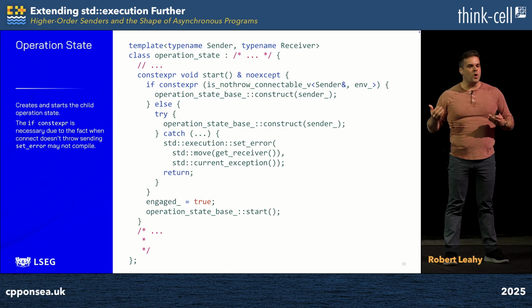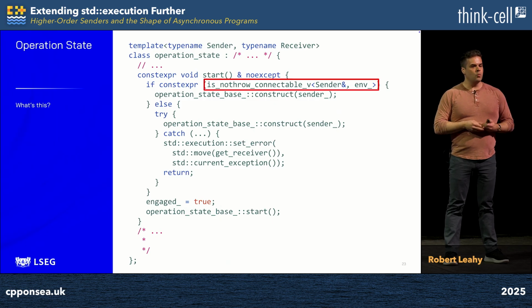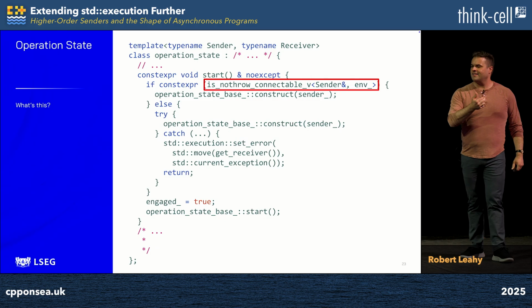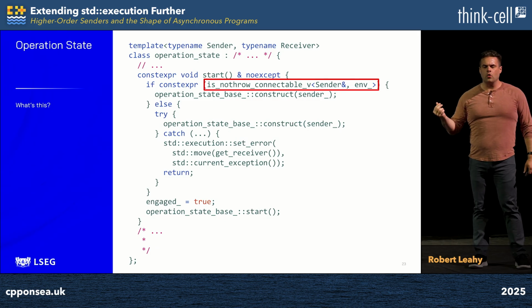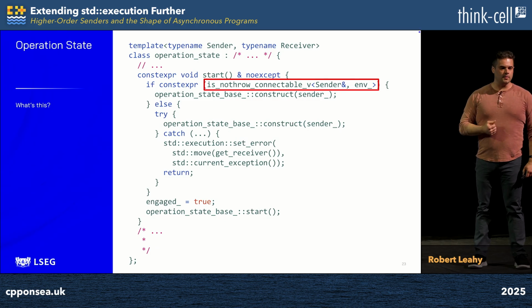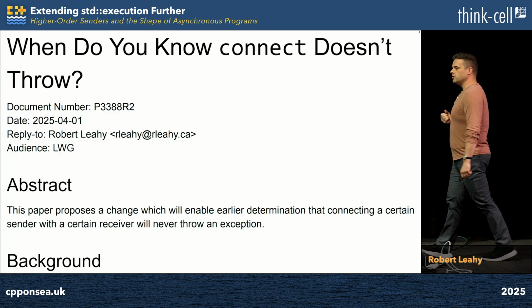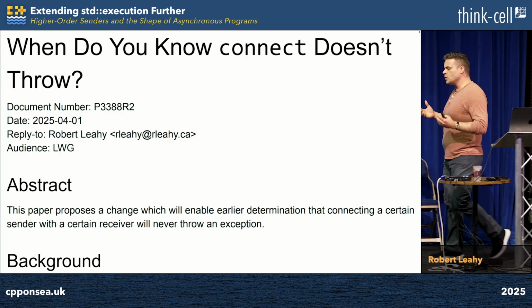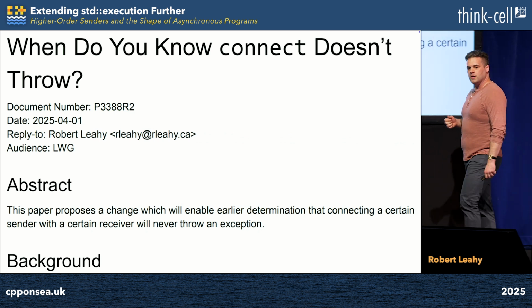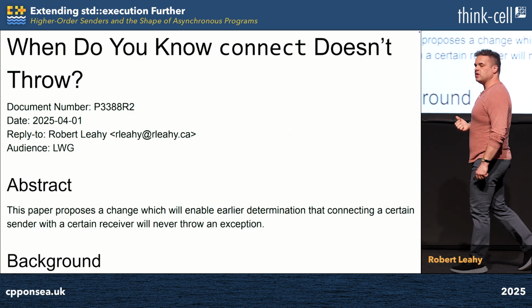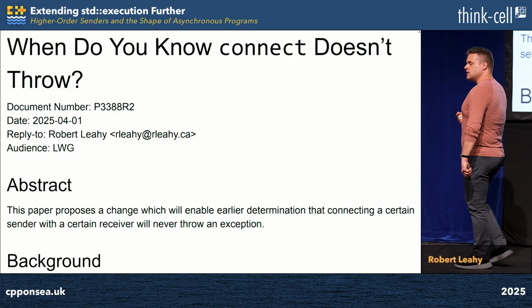But the cascade of questions about this slide isn't over yet. What is that is-no-throw-connectable_v, and why isn't it in the std::execution namespace? Perhaps more curiously, we know that connect is a binary operation over a sender and a receiver, but this trait is over a sender and an environment. And the reason for this is a paper I wrote which has been forwarded through Library Evolution Working Group, which makes it easier to determine when connect can throw exceptions, because there are important situations when you don't have access to the actual type of the receiver and you need to figure out the answer to that question.